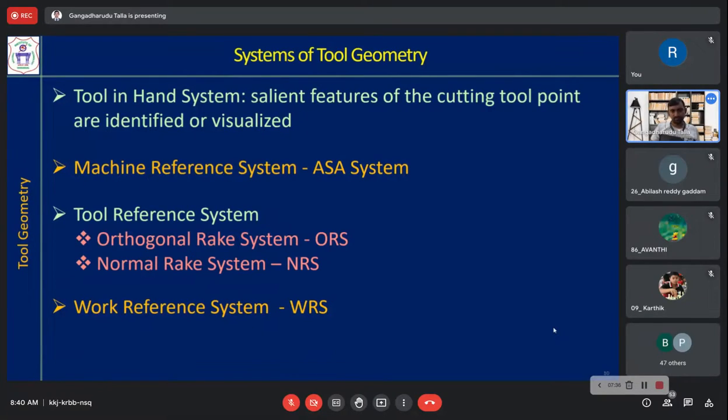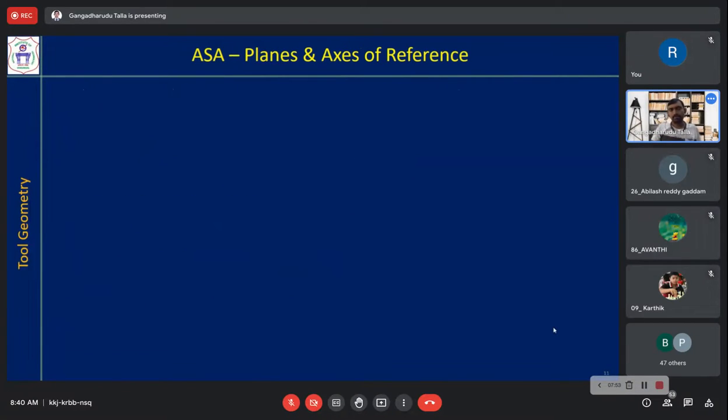Work reference system. Based on the workpiece, you will define the tool geometry based on workpiece orientation with respect to the cutting tool. Now coming to the ASA system. What is ASA? American Standards Association. They have given this representation for the tool geometry.